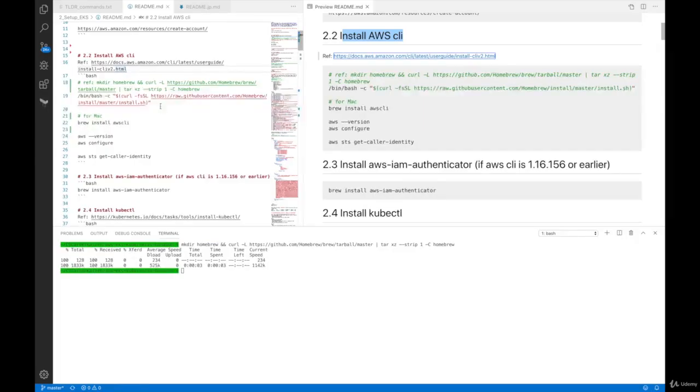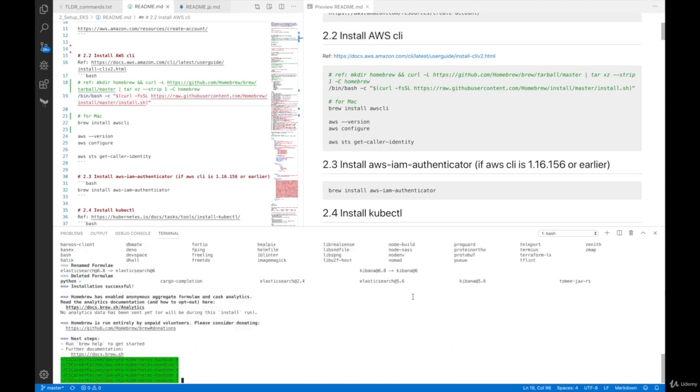I have Brew installed, but if you haven't, then you can just copy and paste this command into the terminal, and this is going to install Homebrew, which is a package manager for Mac. Alright, so now Brew is installed on my computer.